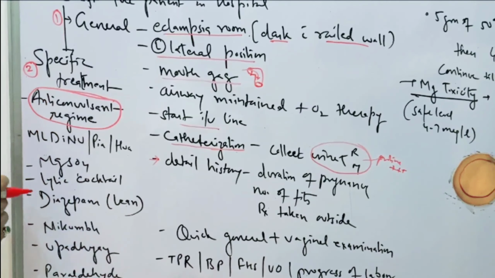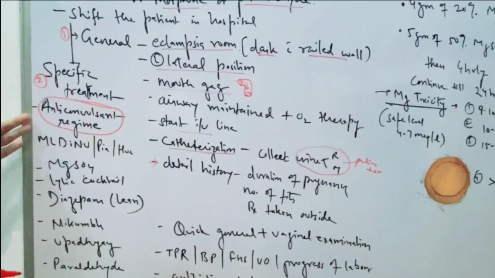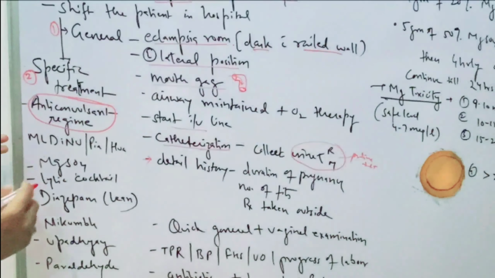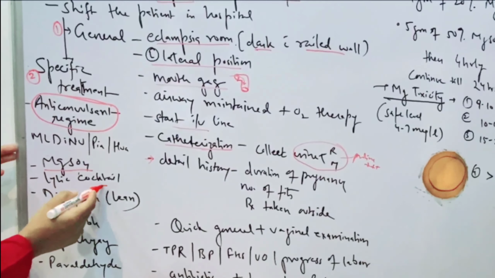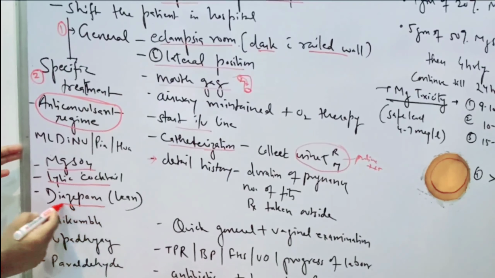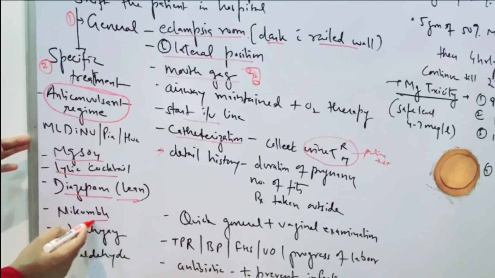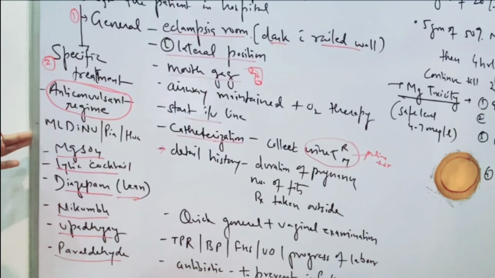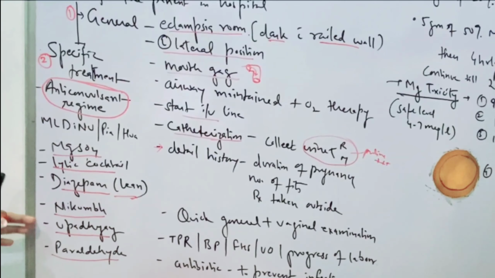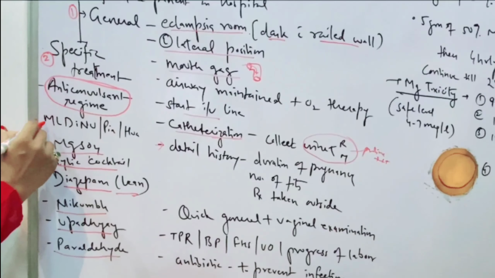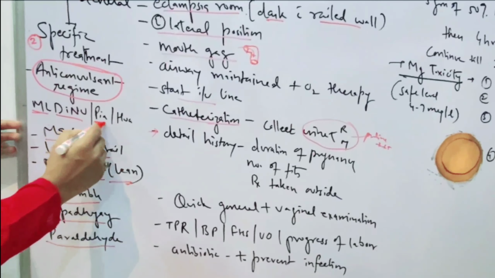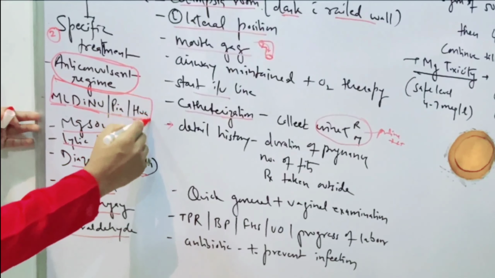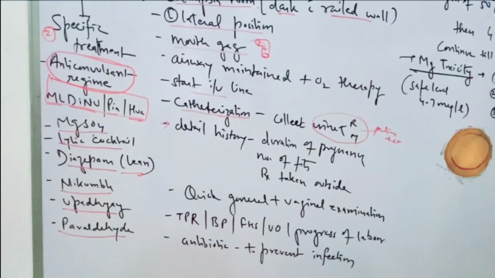Anticonvulsant means the drugs which are used to decrease the convulsions or which are used to suppress the convulsions. And for this, the drugs used are magnesium sulfate therapy, lytic cocktail therapy, diazepam therapy or the Lean therapy, Nikumb therapy, Upadhyay therapy, and Paraldehyde therapy. And for all these names, I have made a jingle, and the jingle is ML Dinu Piya Hua Hai. This is my jingle to remember the names of anticonvulsant regimen which are used in the eclampsia.